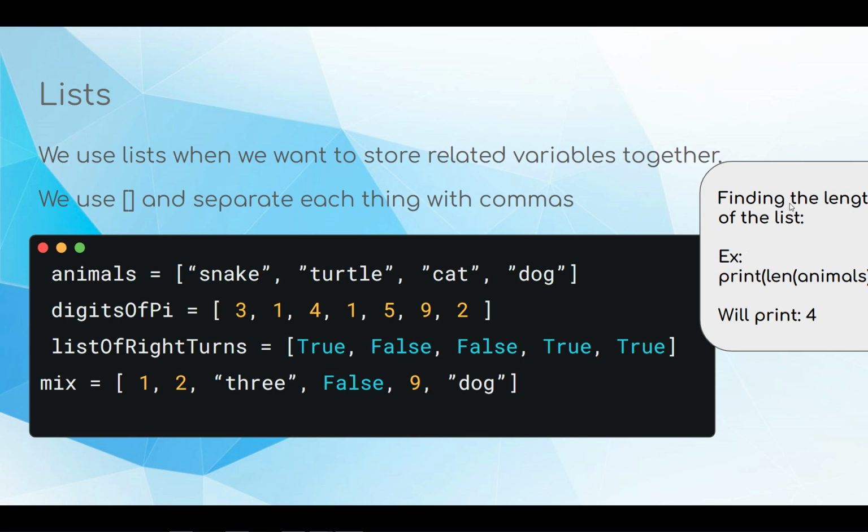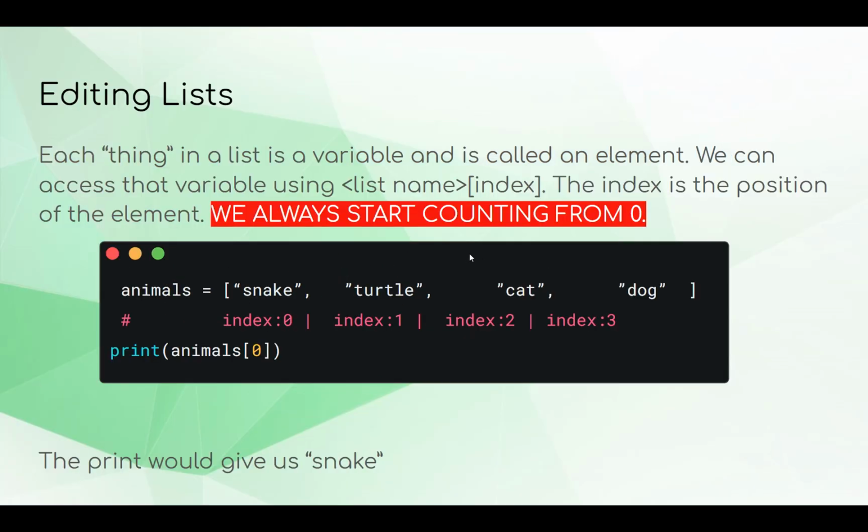If you want to find the length of the list, you can use len, animals. So len and then in parentheses the name of the list you want. In this example, animals has 4 indexes, so it'll print 4.